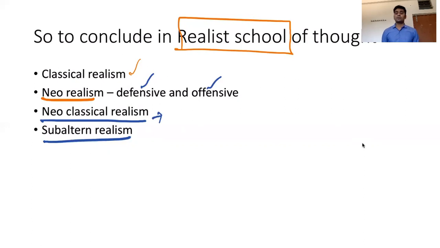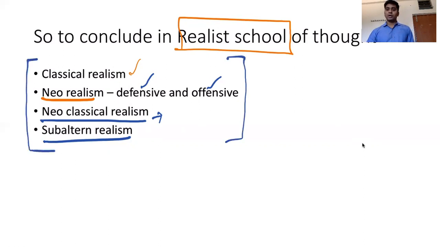In the subaltern perspective, we have seen that there has to be a separate voice for the global south countries to address their challenges, because the Eurocentric models don't apply, given the differences in the challenges that the global south and global north are facing. So these are the basic schools in the realist school of international relations.